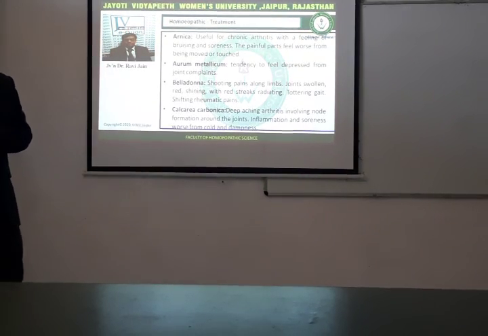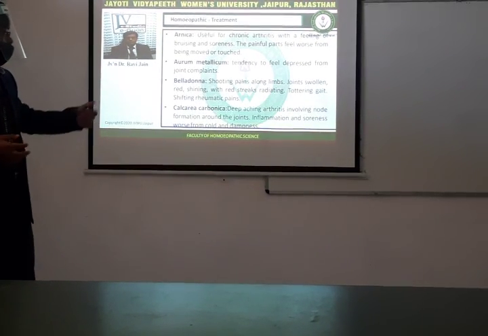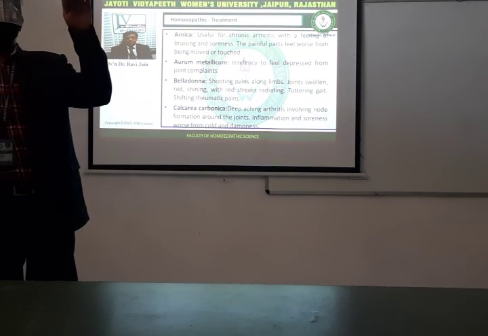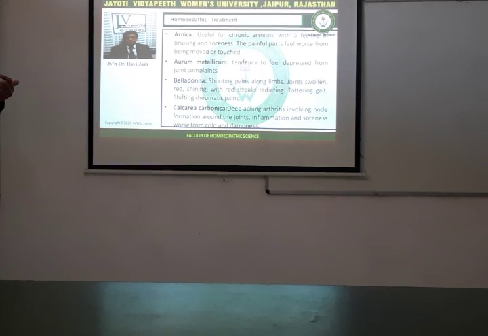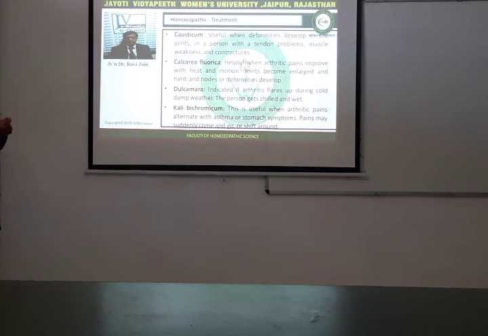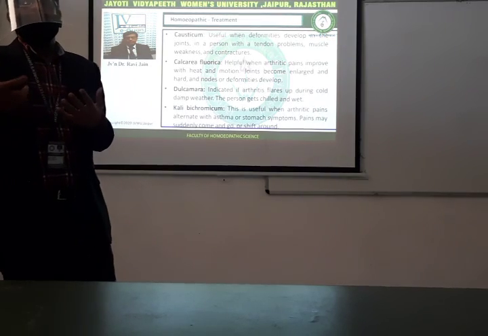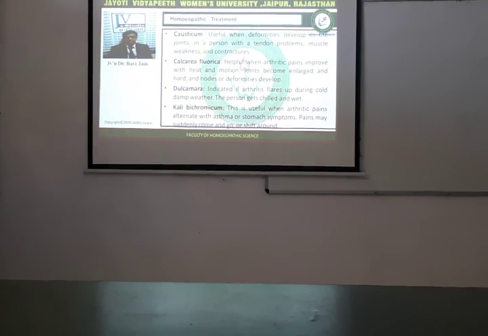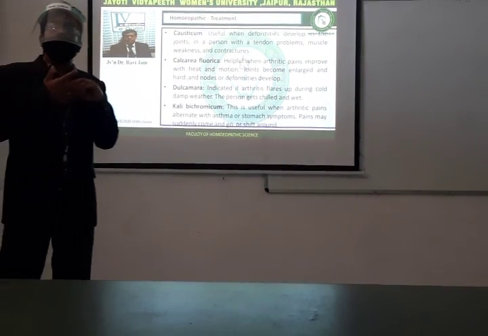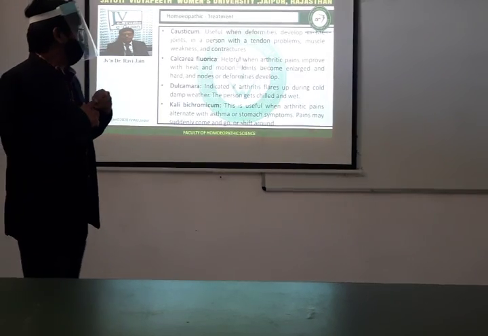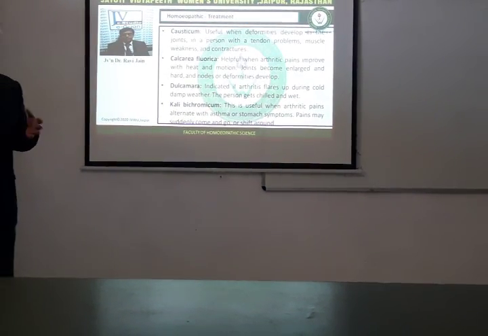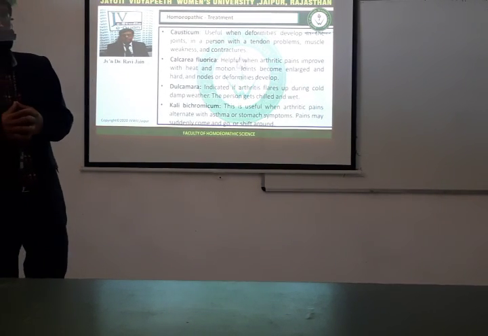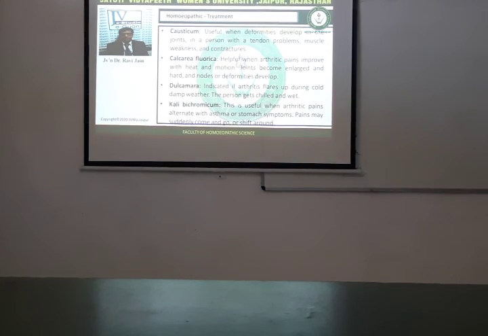Next we have calcarea carb. What are the symptoms of joint pain in calcarea carb? Nodes are involved. We have pain and inflammation in the joint, pain while ascending and descending. This is a very important symptom of calcarea carb. Then causticum. In causticum we have drawing pain. Alright. Pain especially affecting the muscles and tendons. Then calcarea fluor. Calcarea fluor is for nodes, whenever nodes are formed in joints. Dulcamara. Very important medicine for joint pain. What are the symptoms of dulcamara? Especially in damp, rainy weather, if the joint complaints are there.